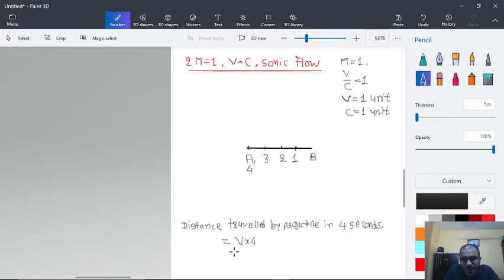As I have told you that the value of V is 1, so it will be 4 units.